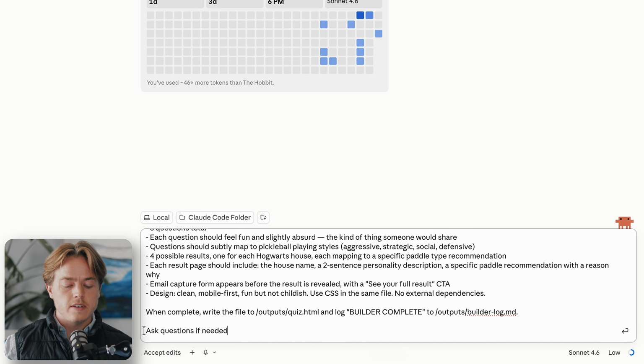And then I always like to include this, ask questions if needed, so you can work with the agent to get something that you really like. Then we're gonna hit start on that.